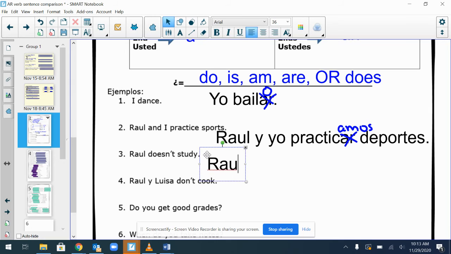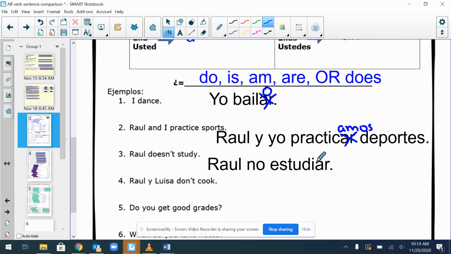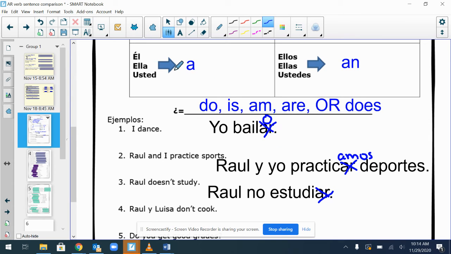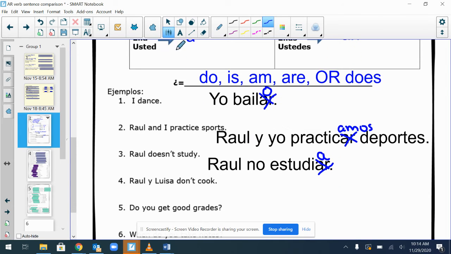Raul doesn't study. Raul, no, how do we say study? Estudiar. Okay, this technically means Raul doesn't to study. In order to get rid of the word to, we need to cross this off. We're going to go back up to our chart. We know Raul is a boy. And whenever we're talking about a he or a she or a you formal, we're going to make our word end in an A. Raul no estudia.